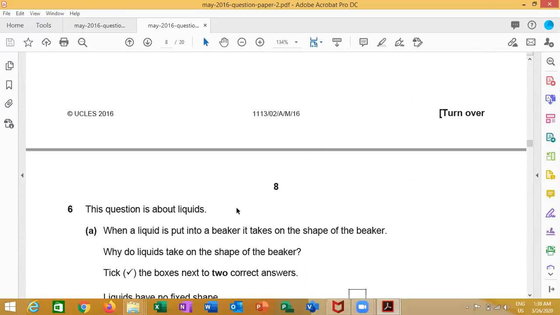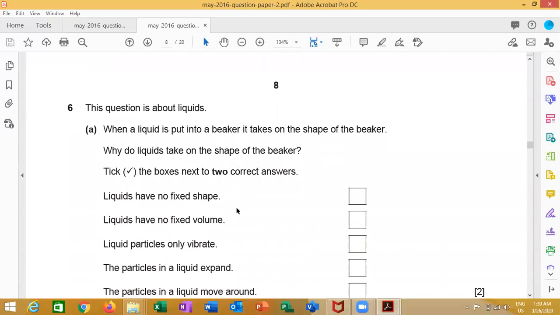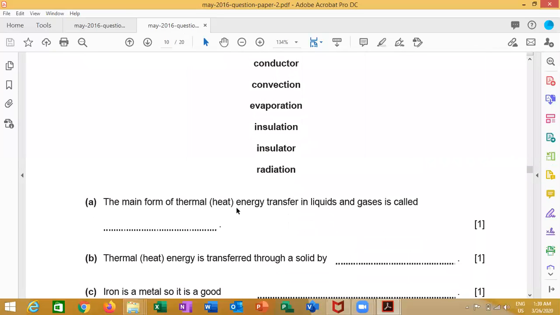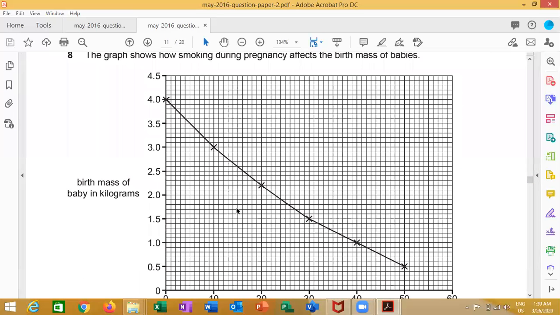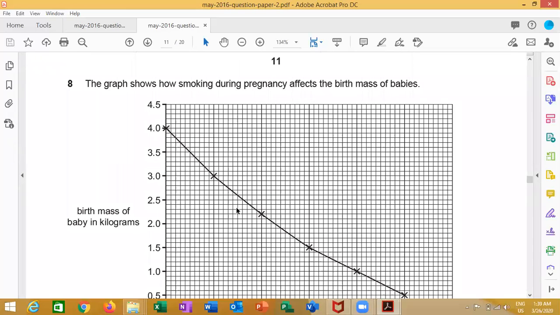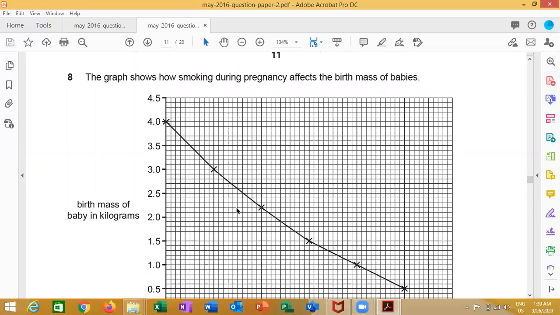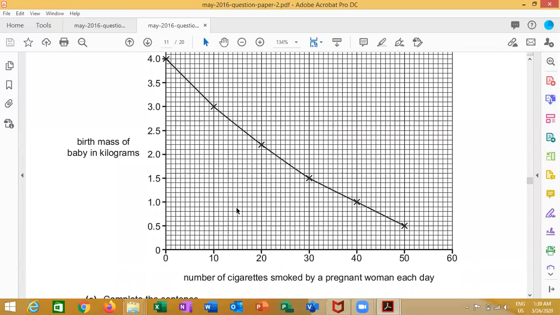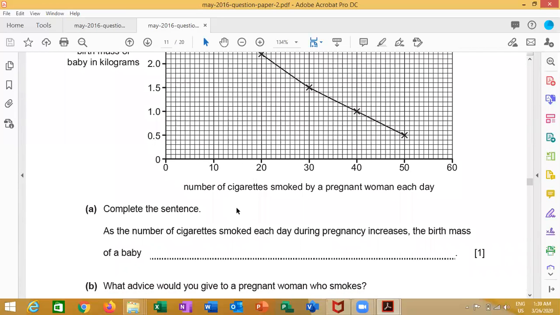Question 8. Here the graph shows how smoking during pregnancy affected the birth mass of babies. It will affect the mass of the babies. Look at the graph well, please, and let's read the question.